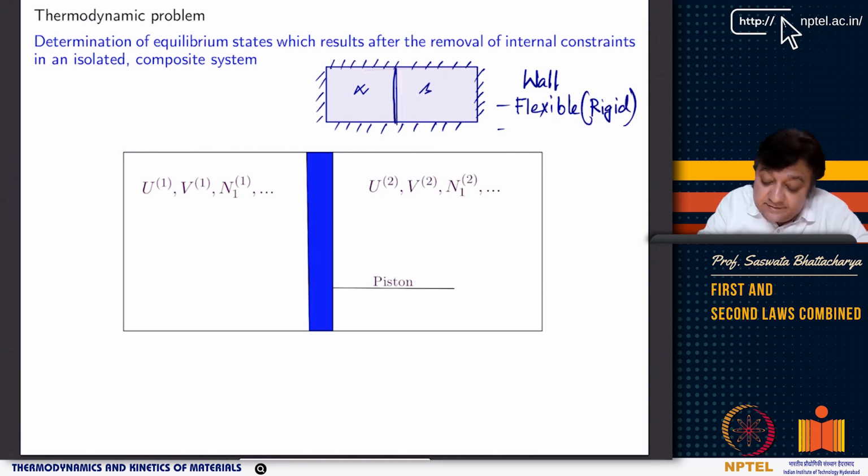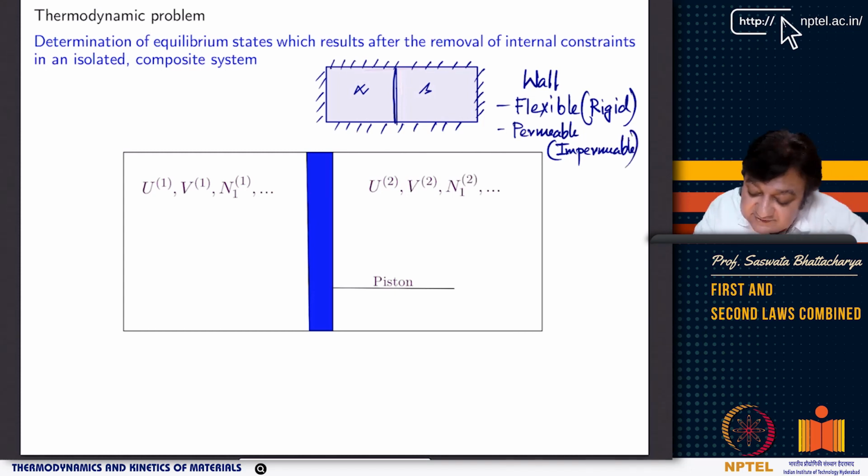This wall can be permeable to transfer of matter or impermeable. So wall basically gives you constraints, right? If it gives you constraint of rigidity, and if you remove the constraint, it becomes flexible.